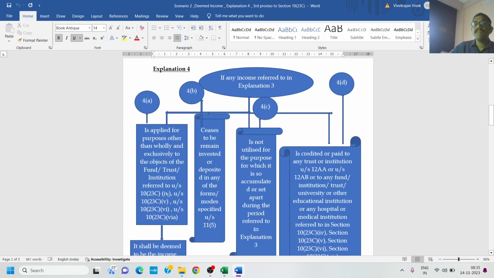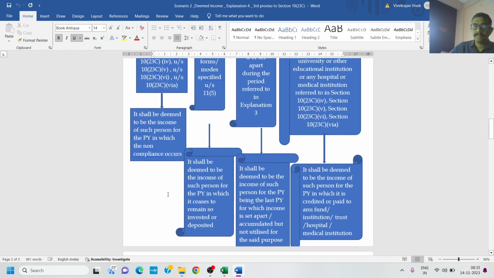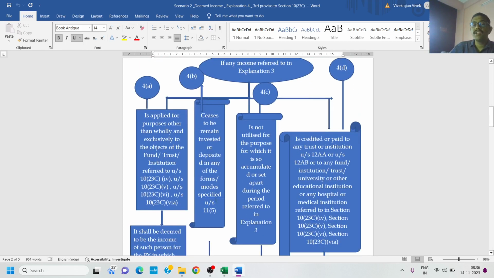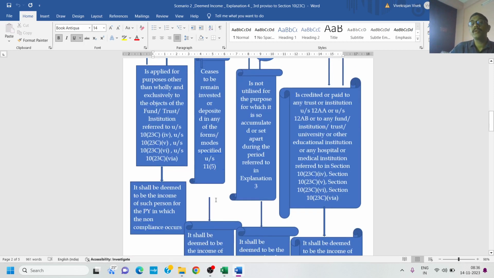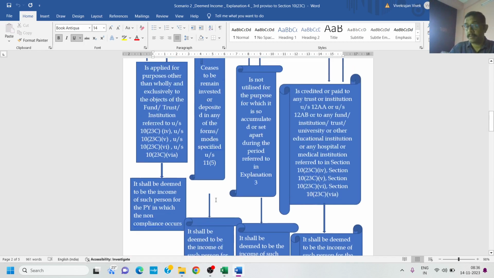Scenario number 2, where the income referred to in explanation 3 ceases to remain invested or deposited in any other mode specified under 11(5), then in that scenario, it shall be deemed to be the income of such person for the previous year in which it ceases to remain so invested or deposited. Third scenario, where the income referred to in explanation 3 is not utilized for the purpose for which it is so accumulated or set apart during the period referred to in explanation 3, it shall be deemed to be the income of such person for the previous year, being the last previous year for which income is set apart, accumulated, but not utilized for the said purpose.